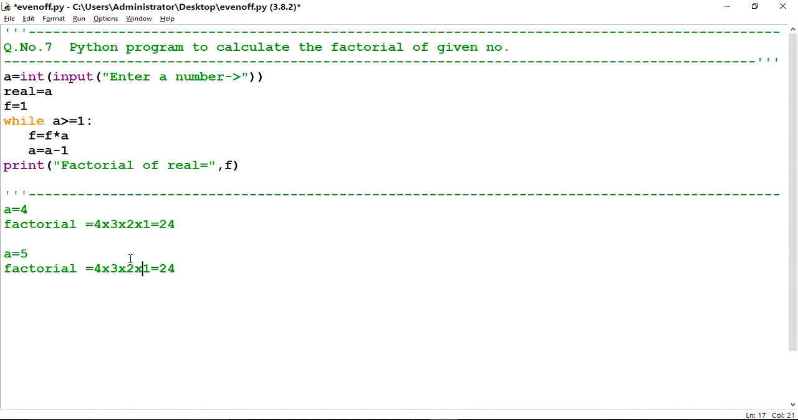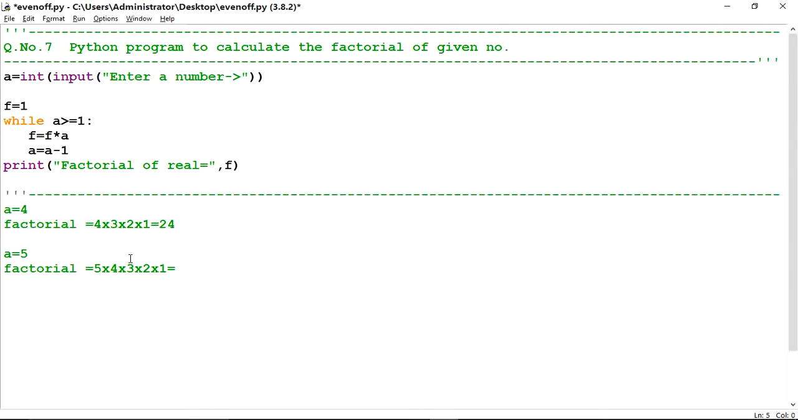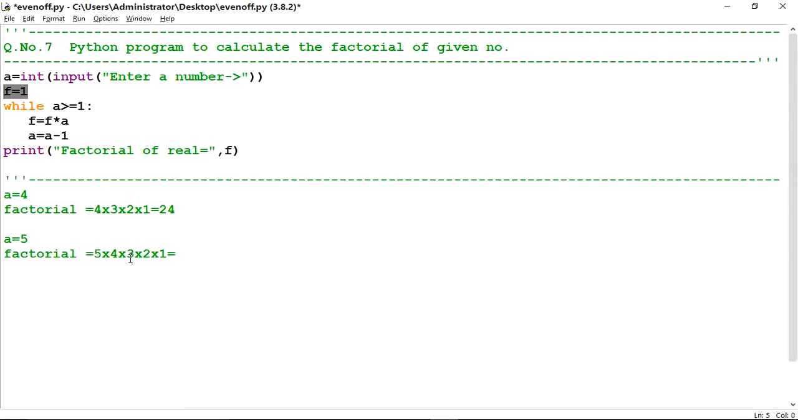If I have entered a is equal to 5, what will be the factorial? It will start from 5. 5 into 4 into 3 into 2 into 1. So just calculate it, it will give the answer. This concept I have applied here. First of all, it will take the value for which we want to calculate the factorial. Then this is extra, f is equal to 1 for multiplication with the previous number. So here a is equal to 4, f is equal to 1.